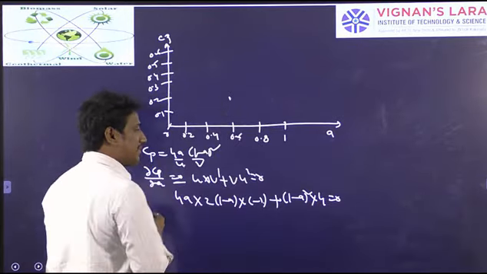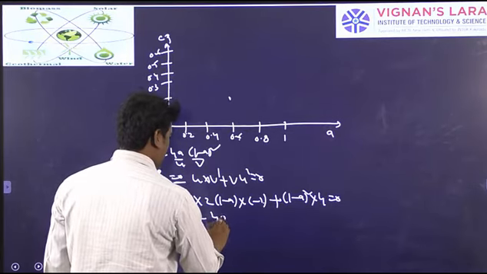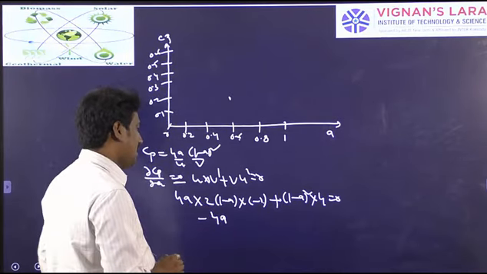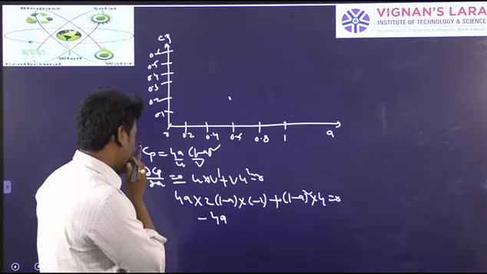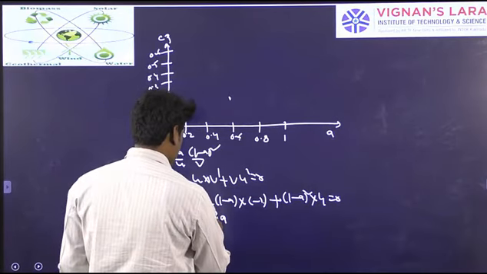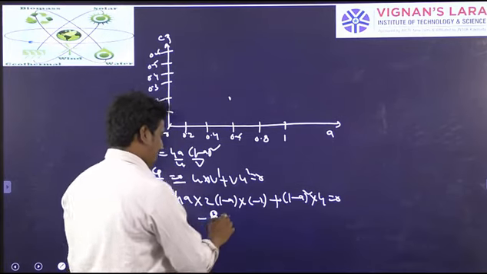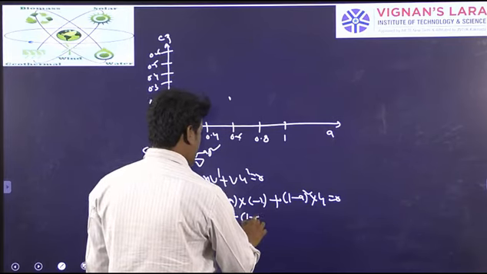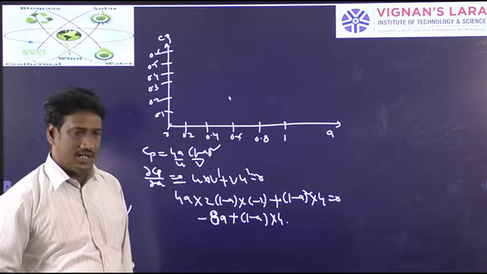Taking 1 minus a common and making it equal to 0, you will finally get minus 4a times 2 into 1 minus a, so minus 8a, plus 1 minus a into 4.